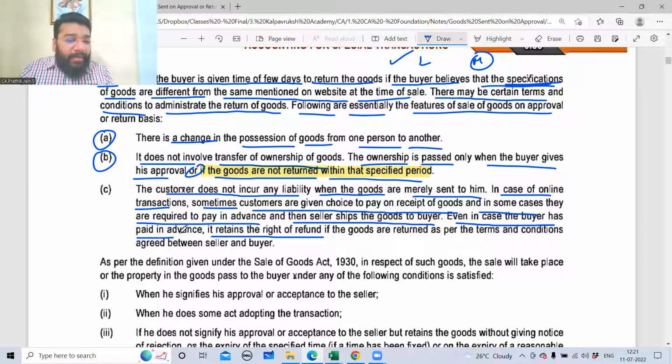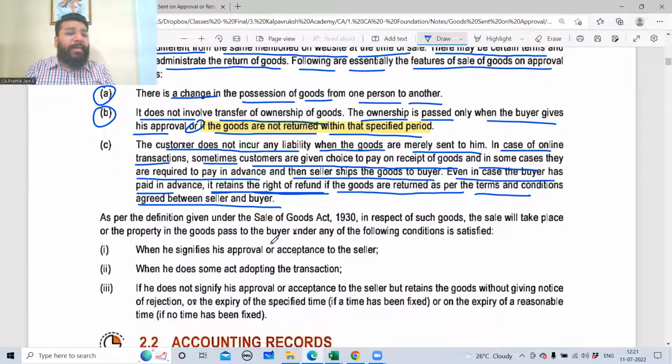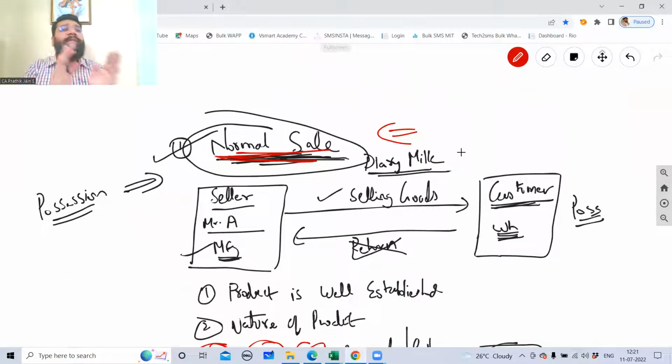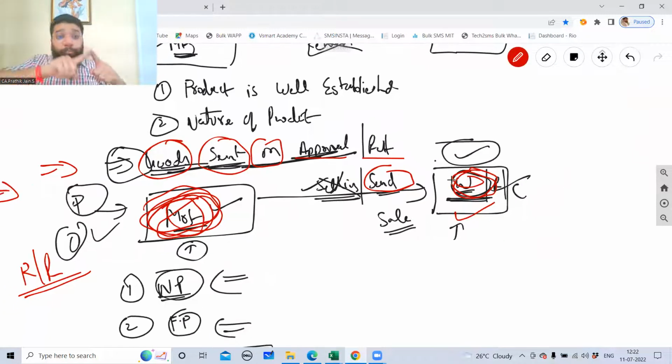Even if the buyer has paid in advance, the customer retains the right of refund if the goods are returned as per the terms and conditions agreed between the buyer and the seller. Am I clear? Are you clear with the difference between a normal sale and goods sent on approval basis? In a normal sale, the moment the goods are handed over, the possession is gone and ownership is also gone. The risk and reward is of the customer. But in case of goods sent on approval or return basis, the possession is transferred, but the ownership is still with the seller only. Are you clear?